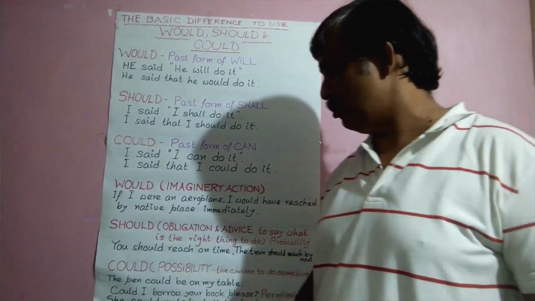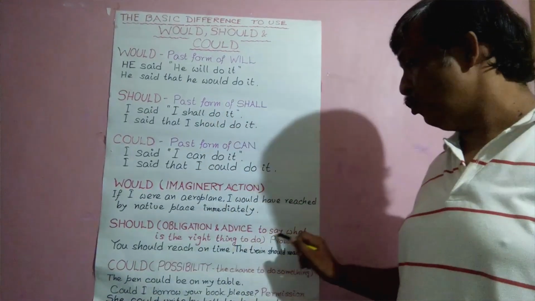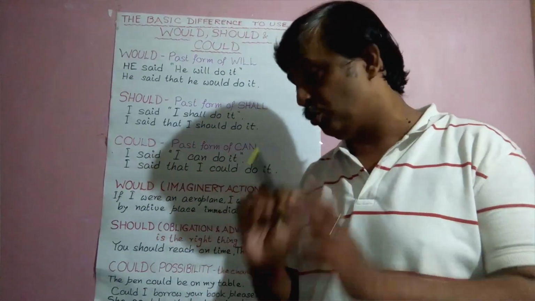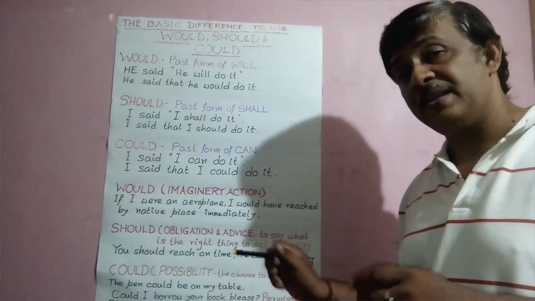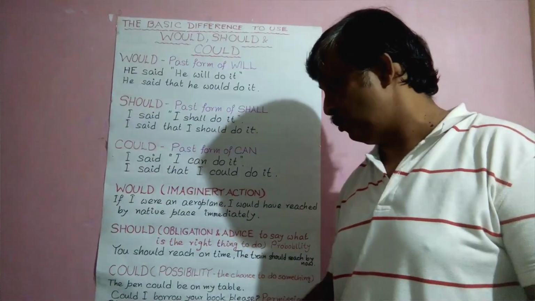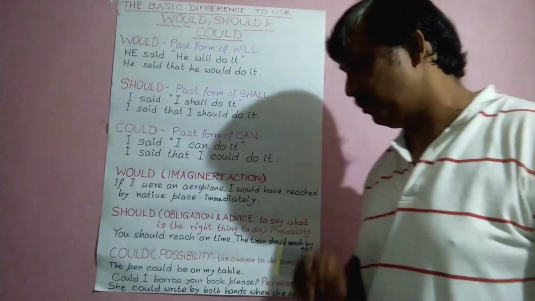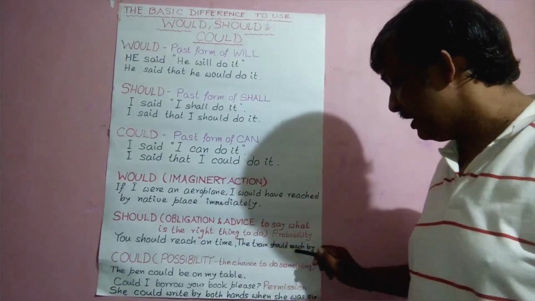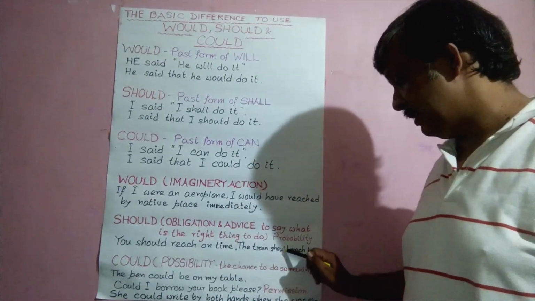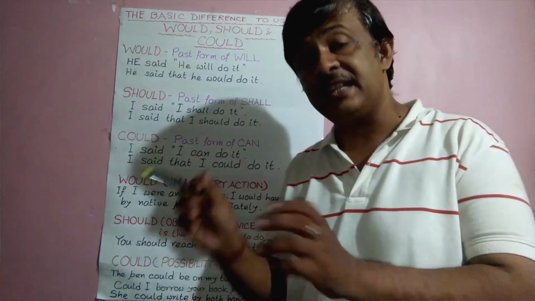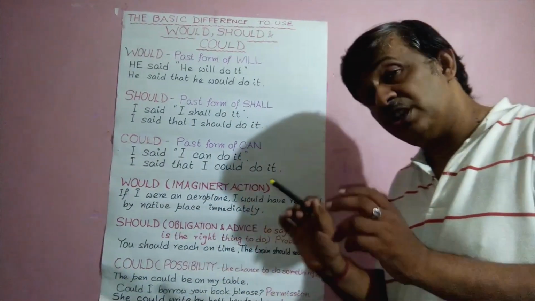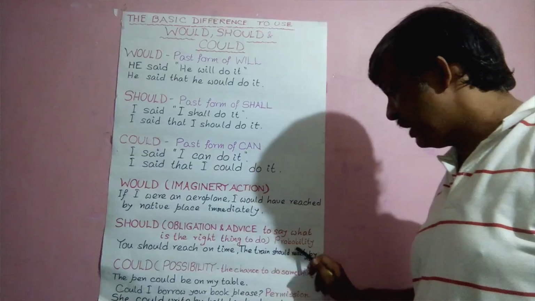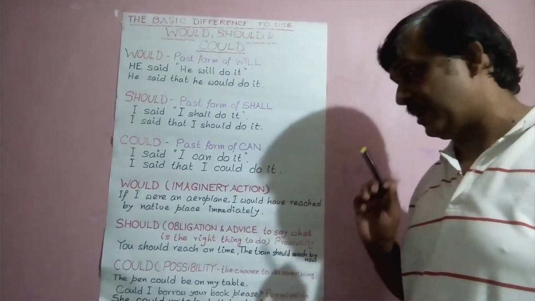Now see should. That is to say what is the right thing to do. You should reach on time. Reaching on time is the right thing to do, so we use should here. The train should reach by now. That is the probability of reaching of the train. When will the train reach? The train should reach by now. We use should here for the probability purpose.